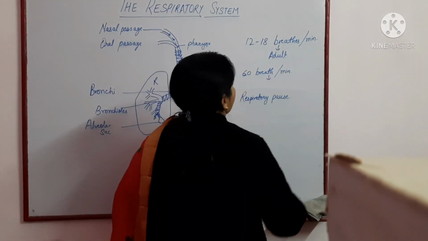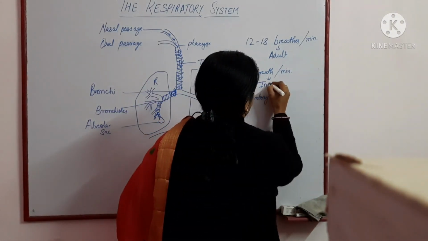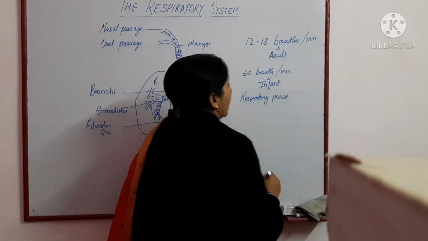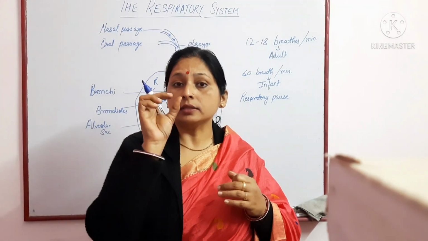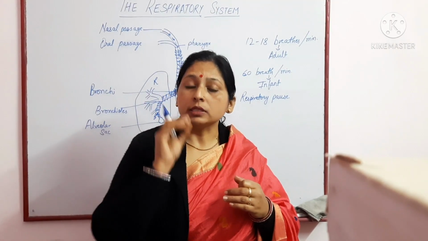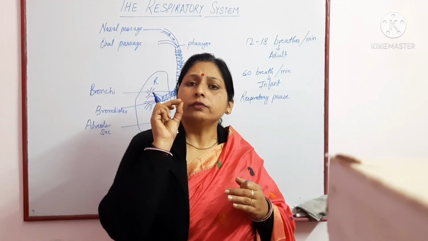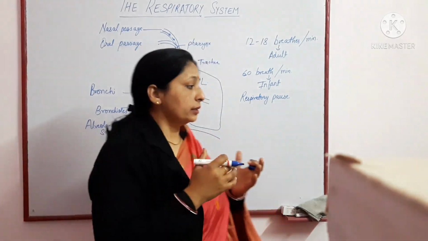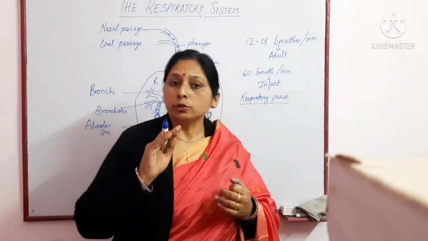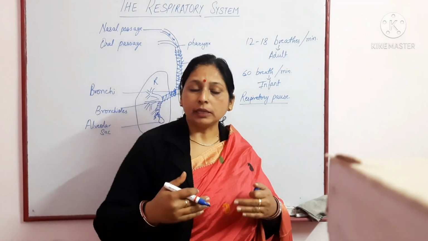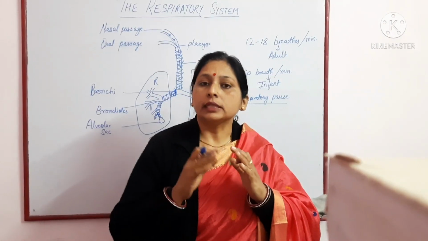The breathing rate of an infant is 60 breaths per minute. After a complete inhalation and exhalation process, there is a short break or pause that is termed the respiratory pause, and this is for a very short period. After every cycle there is a respiratory pause. So I'm repeating how the process takes place, and after that I'll explain the diffusion process in the alveolar sac.